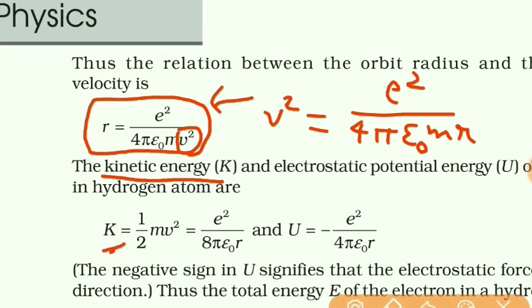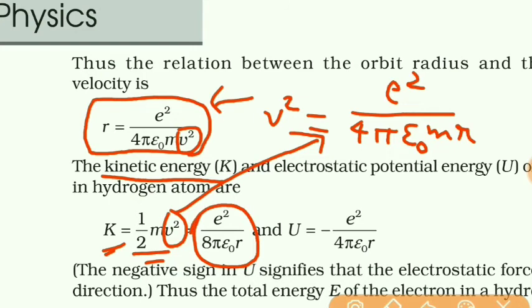K is equal to half of mv square. In place of v square, we will put this. So putting this and solving, we will get e square upon 8 pi epsilon naught r. So this is the kinetic energy of an electron revolving around the nucleus in a hydrogen atom.